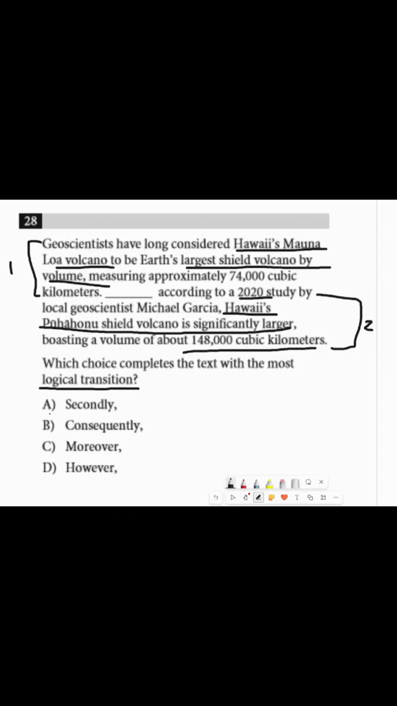So, A, secondly. Now, it wouldn't be secondly, since if it was secondly, then that means it would kind of be aligned with this one. So, first, this one's the largest, but then this one's the largest. That doesn't really make sense, right? So, it cannot be A.